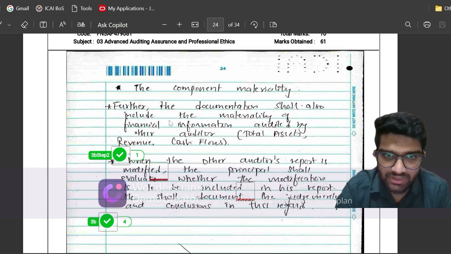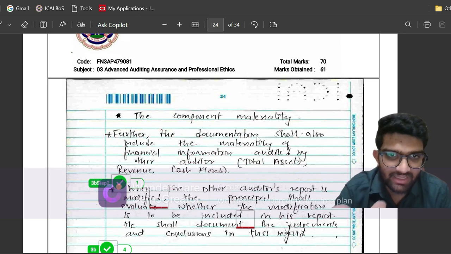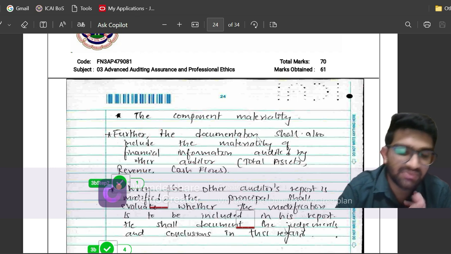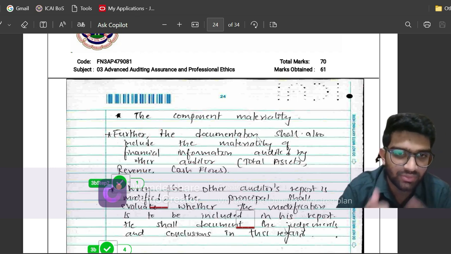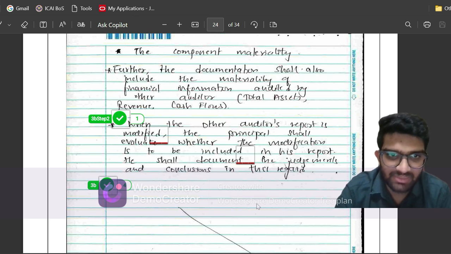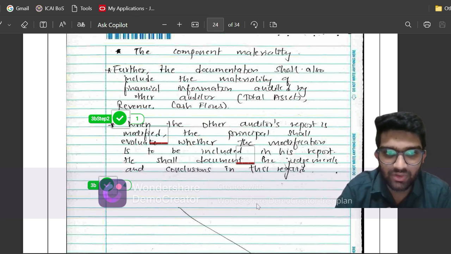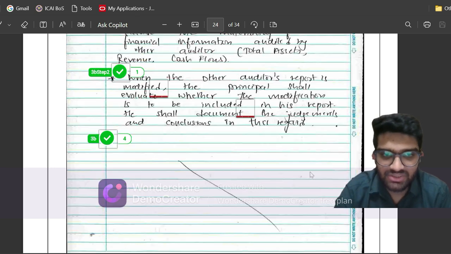Further, the documentation shall also include the materiality of the financial information audited by the other auditor. So firstly, what is the component's materiality, and what is the materiality of the information audited by the other auditor, which is the total assets, revenue, and cash flows. Now when the other auditor's report is modified, the principal auditor shall evaluate whether the modification is to be included in his report. He shall document the judgments and conclusions in this regard.